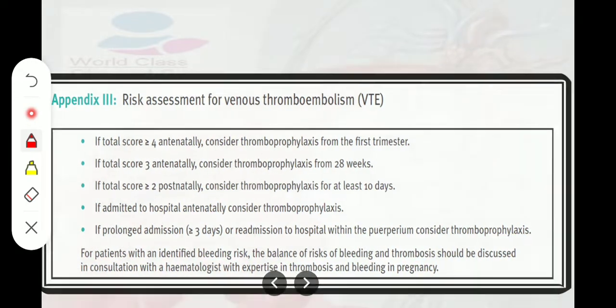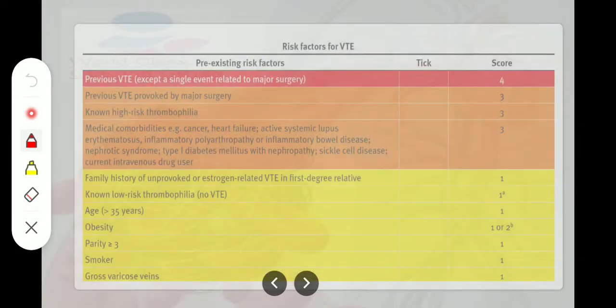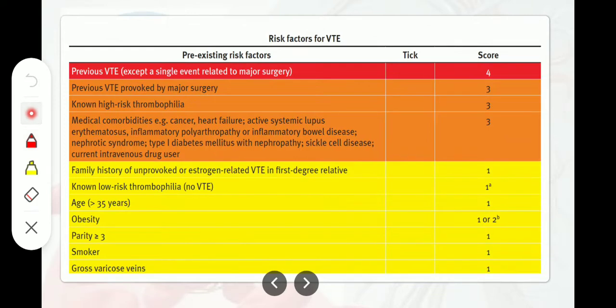Now, risk factors for VTE. We have certain pre-existing risk factors. Previous VTE except a single event related to major surgery, we will give score 4. Previous VTE provoked by major surgery, score 3. Non-high risk thrombophilia, score 3. Medical comorbidities like cancer, heart failure, active SLE, inflammatory polyarthropathy or inflammatory bowel disease, nephrotic syndrome, type 1 diabetes mellitus with nephropathy, sickle cell disease, current intravenous drug user, we will give score 3.